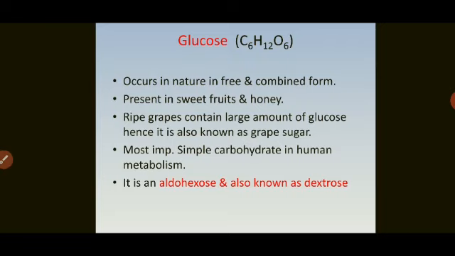Occurs in nature in free and combined form. It is present in sweet fruits and honey. Ripe grapes contain large amount of glucose. Hence, it is also known as grape sugar. It is the most important simple carbohydrate in human metabolism. It is an aldohexose and also known as dextrose.